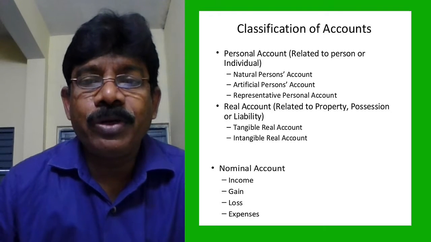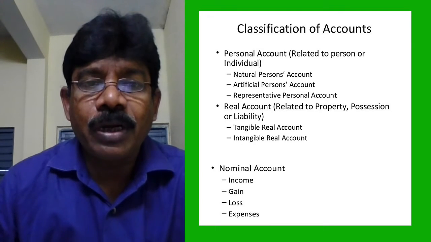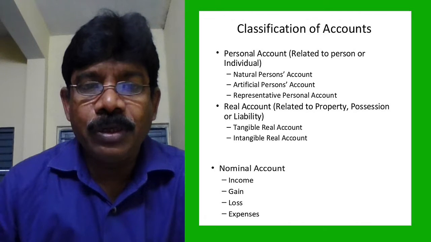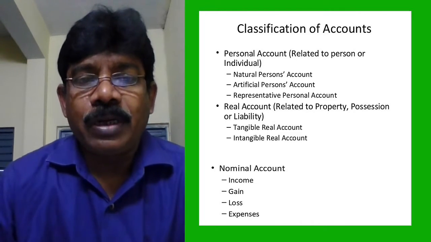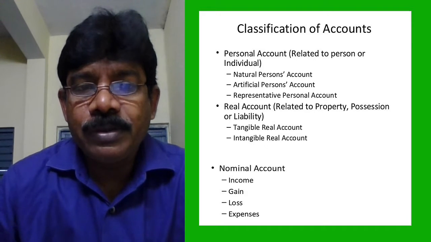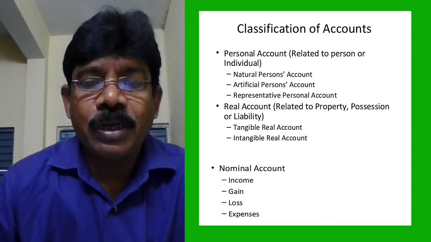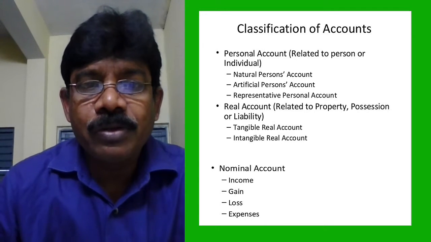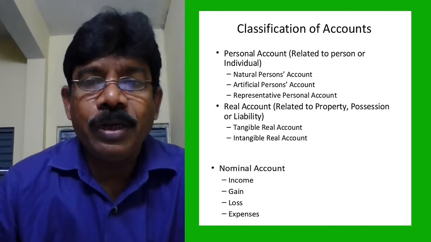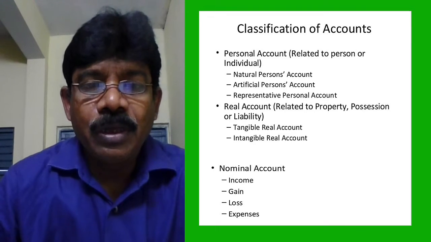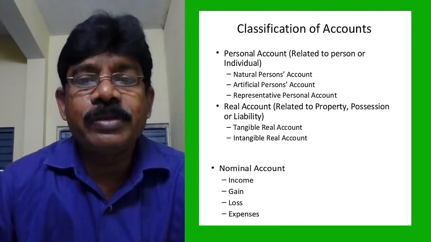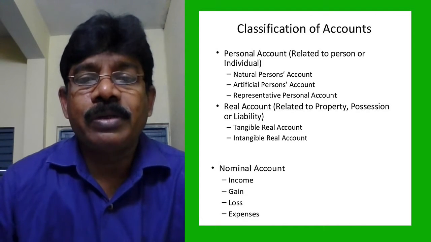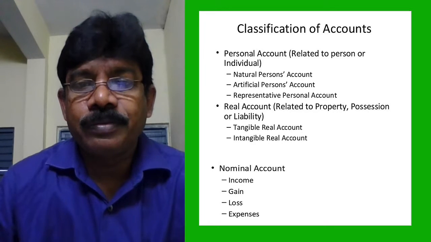Another one is representative persons. Here we have to understand outstanding expenses, incomes, prepaid. So these are called personal accounts. So accounts are how many types? Three types. What are they? Personal account, real account, nominal account. Which are called personal accounts? Personal accounts are related to persons or individuals. They are three types: natural persons, artificial persons, representative personal accounts or representative persons.